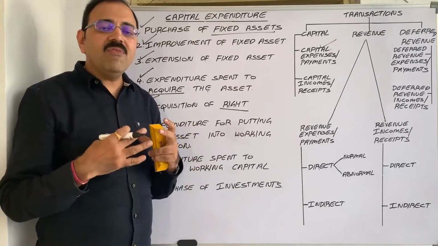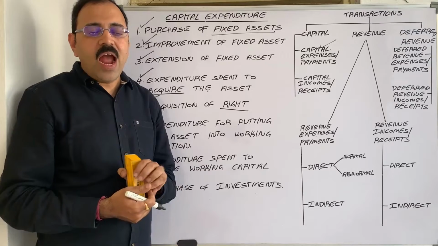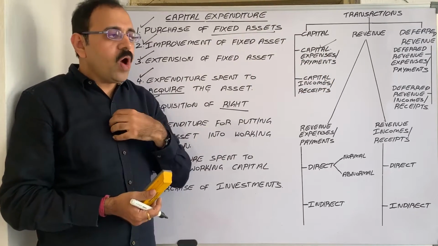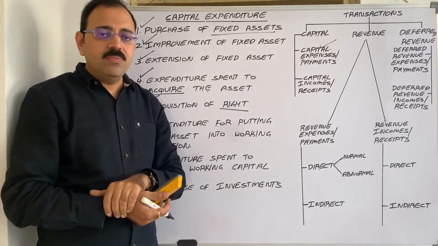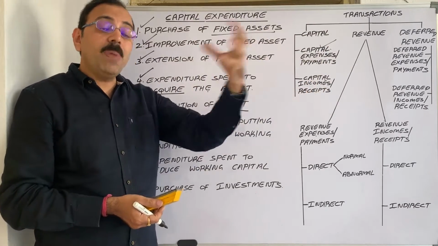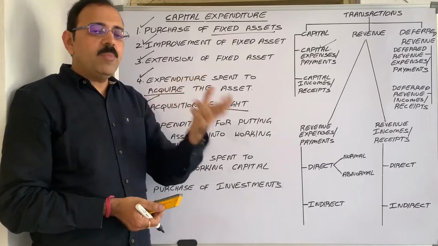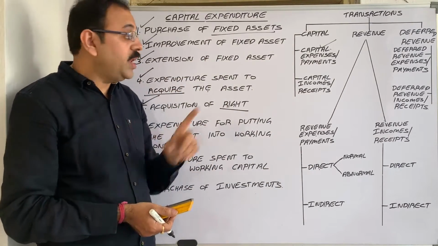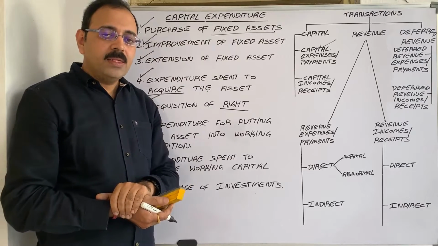Assume that we are running a pharmaceutical company and one scientist innovated a medicine. So we want to use that formula. For that, we have to purchase patent rights from him. The amount which we paid to obtain that patent right comes under capital expenditure.